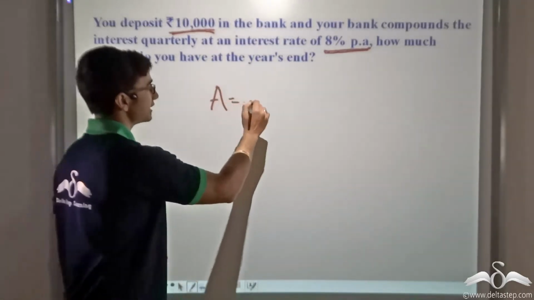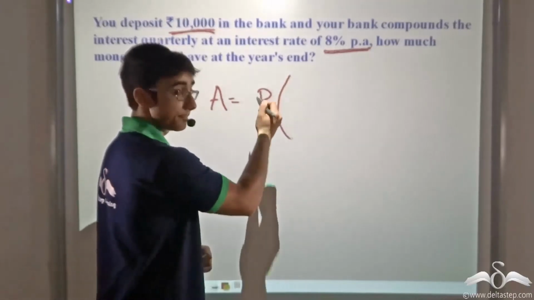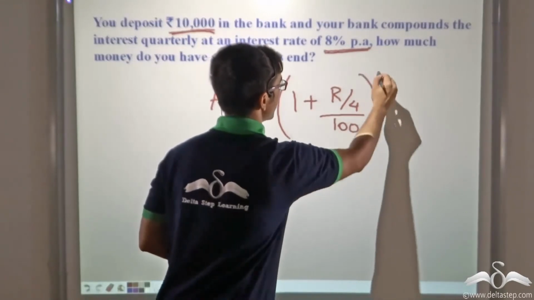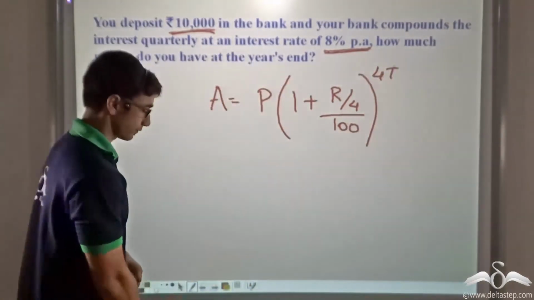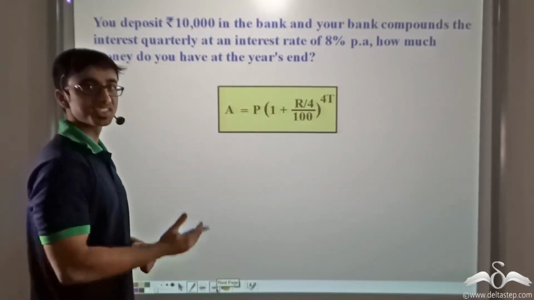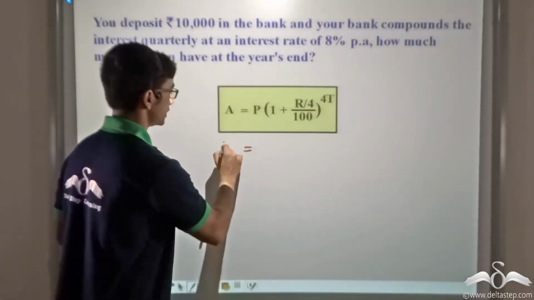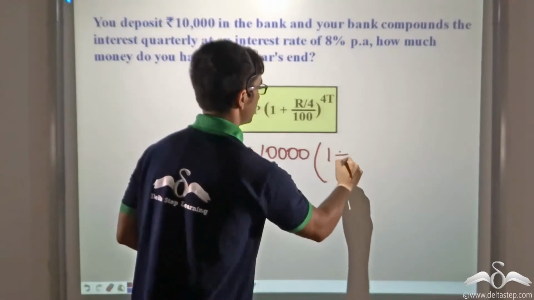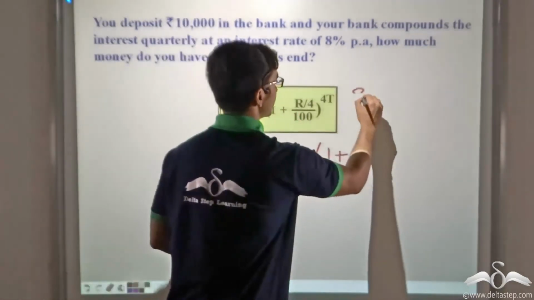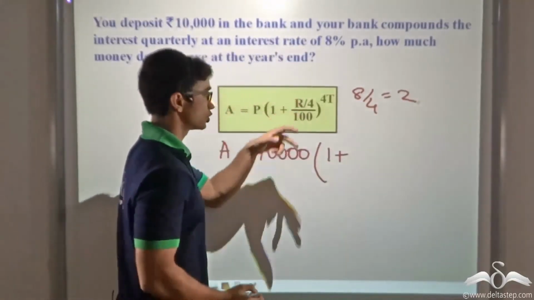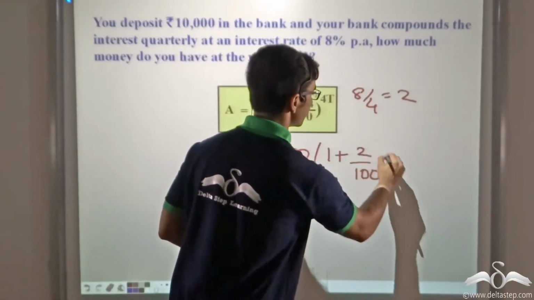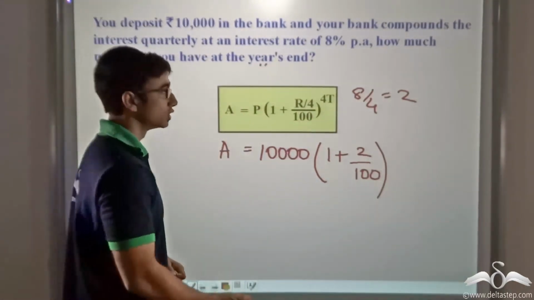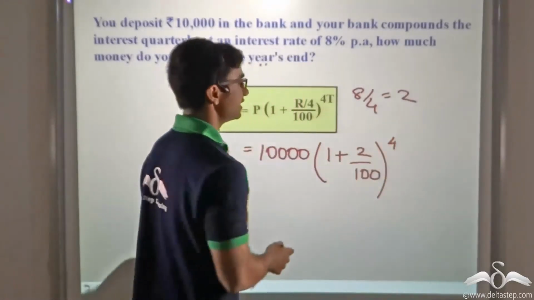So the formula which we will apply is A equals P into (1 plus R by 4 by 100) to the power of 4 into T. Now over here all I need to do is replace the values of what has been given to us. P has been given as 10,000. R has been given as 8. So 8 by 4 will be equal to 2. So I write 2 by 100. And it has also been given that only a period of 1 year is being considered. So t is equal to 1. So 4t is equal to 4.